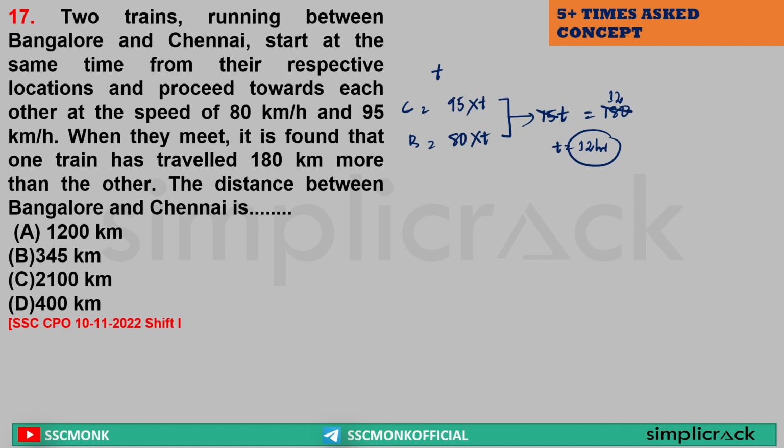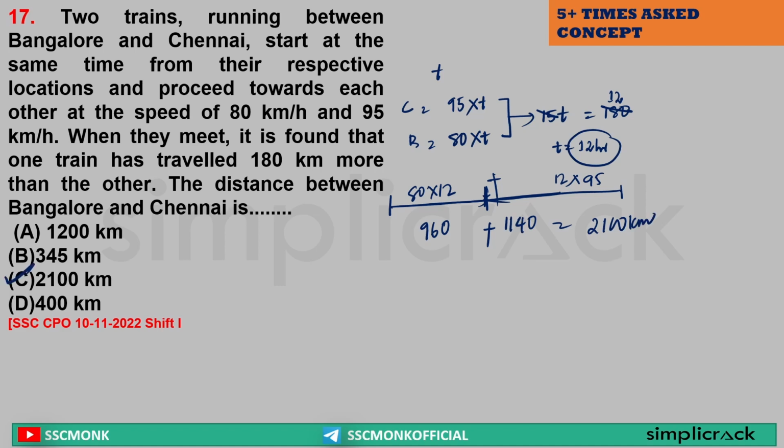Now that is not the end. The end is that 12 hours was the total journey time: one train from Bangalore at 80 km per hour traveled for 12 hours, and another train from Chennai at 95 km per hour traveled for 12 hours, and they meet at a point. So if I add the two distances, I will get the distance between Bangalore and Chennai. 12 into 80 is equal to 960. 12 into 95: 12 nines are 108, 12 fives are 60, that is 1140. So the total is 2100 kilometers. That is option C. Clear?